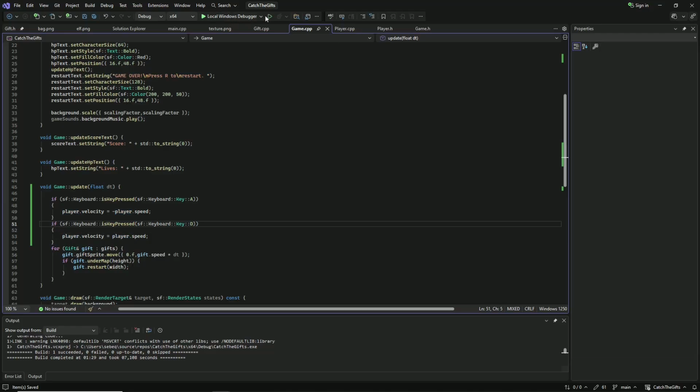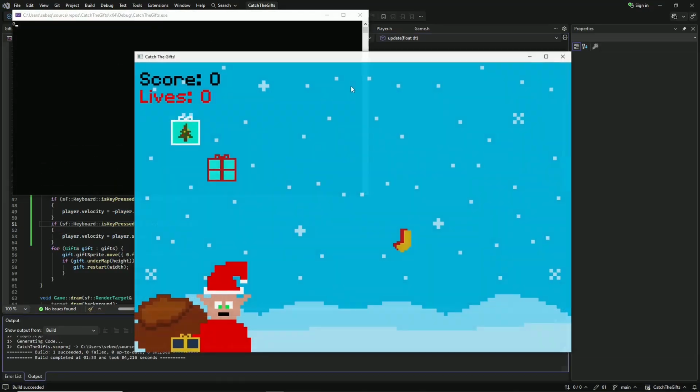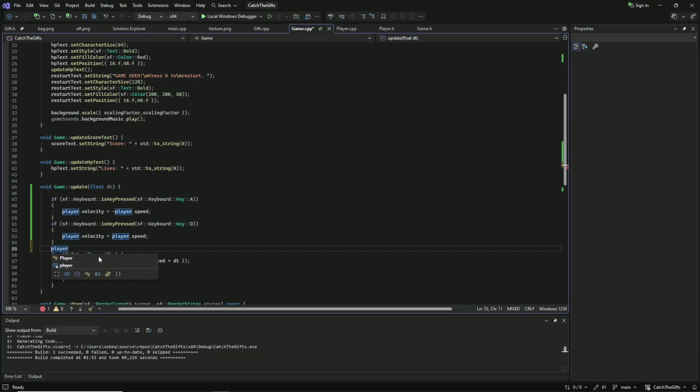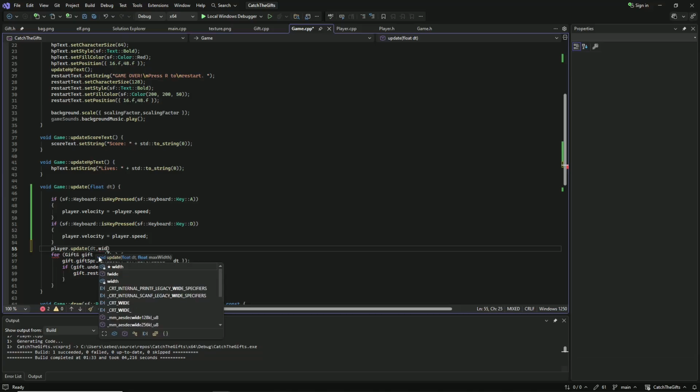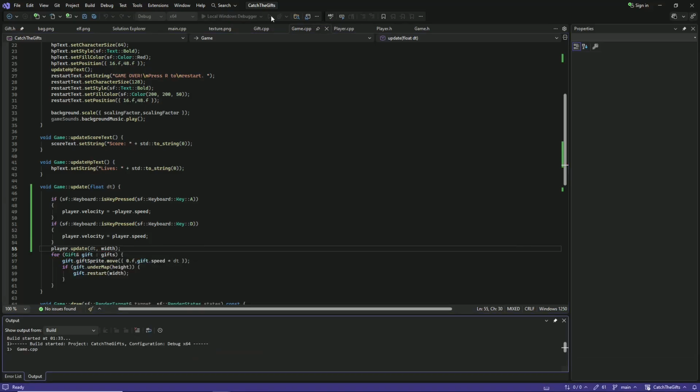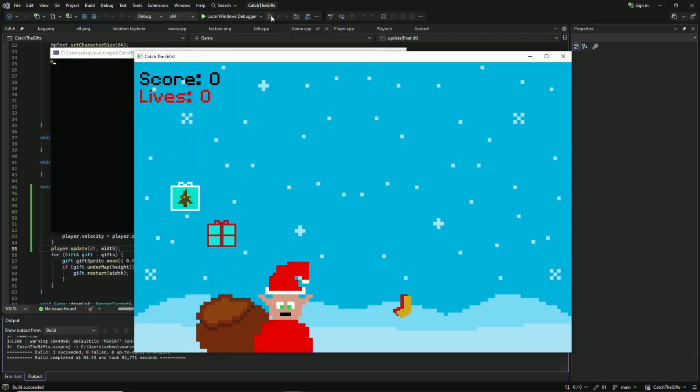Okay, let's see if that works. Oops. We also need to call player.update with the delta time and the width of our game. Okay, now this should work. Let's go! The player moves!